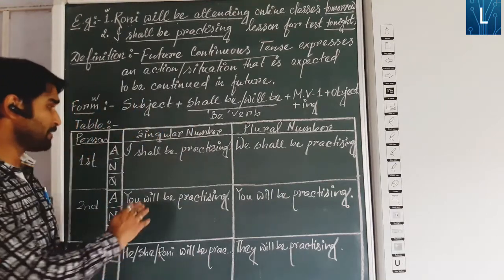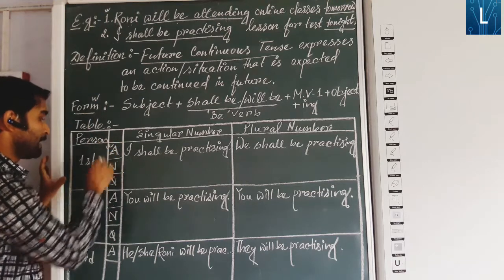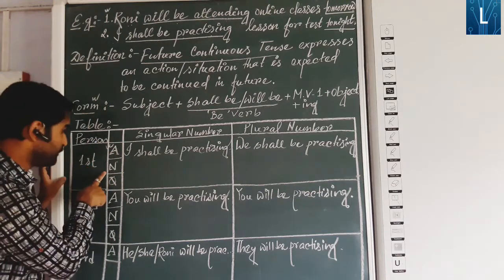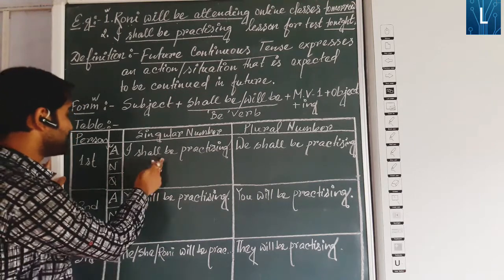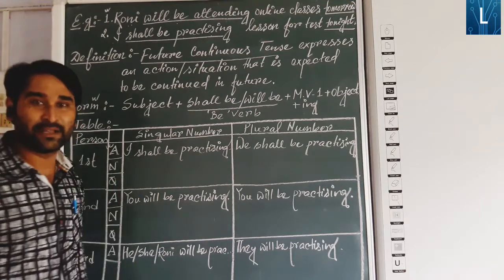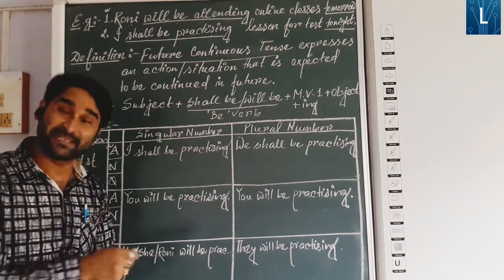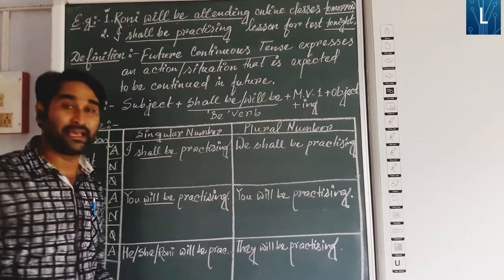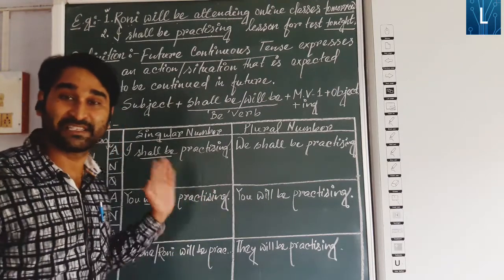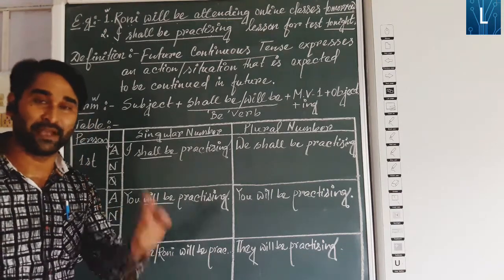Now here I have pointed A for assertive sentence, N for negative sentence, and Q for question or interrogative sentence. If the same sentence is converted into negative, what will be the answer? As you know, not is added with the helping verb if it is present in a sentence. Shall be and will be are the helping or auxiliary verbs present in the sentence, so we simply add not with it at the time of negative.